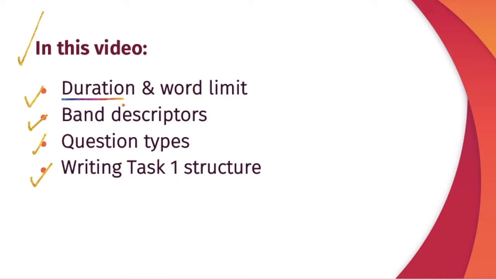So let us first take a look at the duration. The time allotted for Writing Task 1 is 20 minutes. The minimum word limit is 150 words. So that's the minimum word limit. You should not be writing just 150 words. You should write a bit more than that. Let's take a look at the band descriptors now.